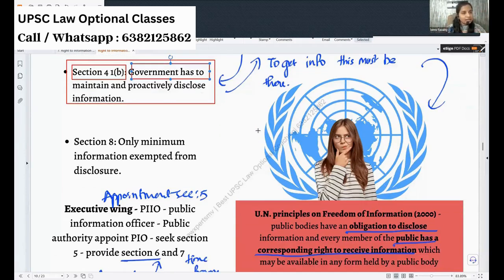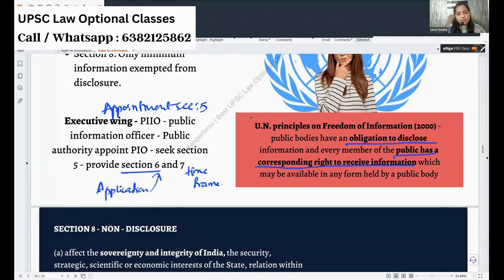And this is not only given in our domestic act, it is also given in the UN Principles of Freedom of Information 2000. It says that there is an obligation on all public bodies to disclose information, and every member of the public has a corresponding right to receive information. The public bodies have an obligation to disclose, which means they have to maintain it, and correspondingly we have the right. So right and duty are correlated.